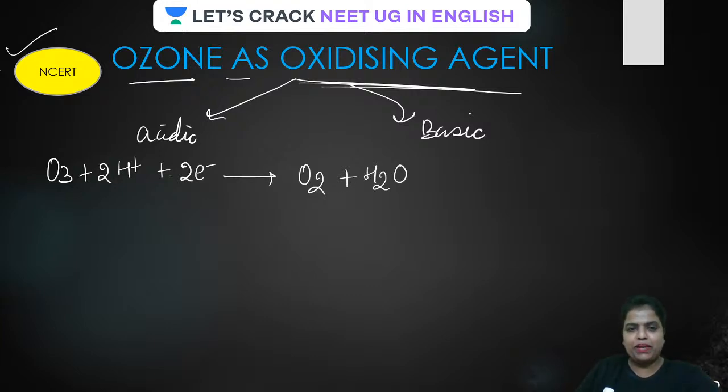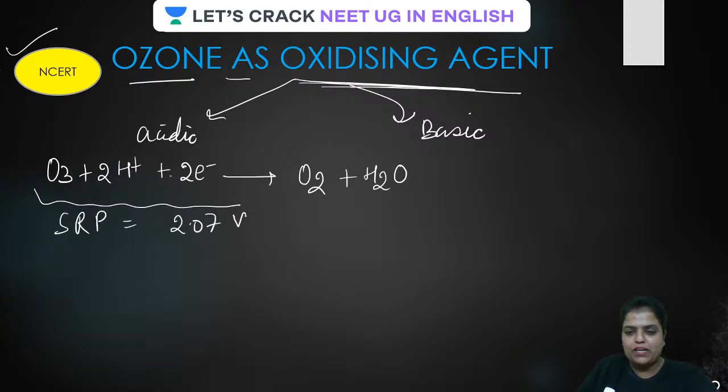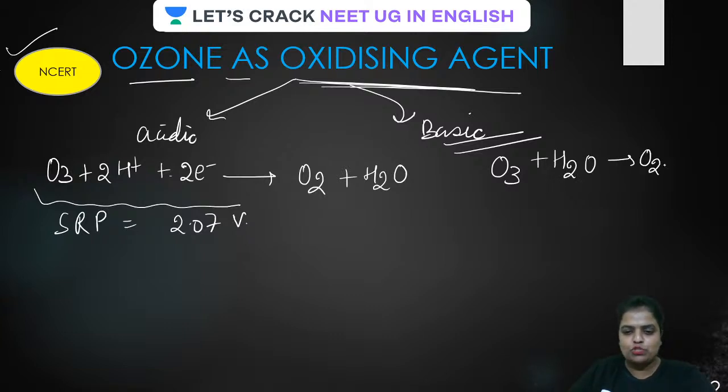In acidic medium, this acts like this. And remember, in acidic medium, its SRP, standard reduction potential, is 2.07 volt.